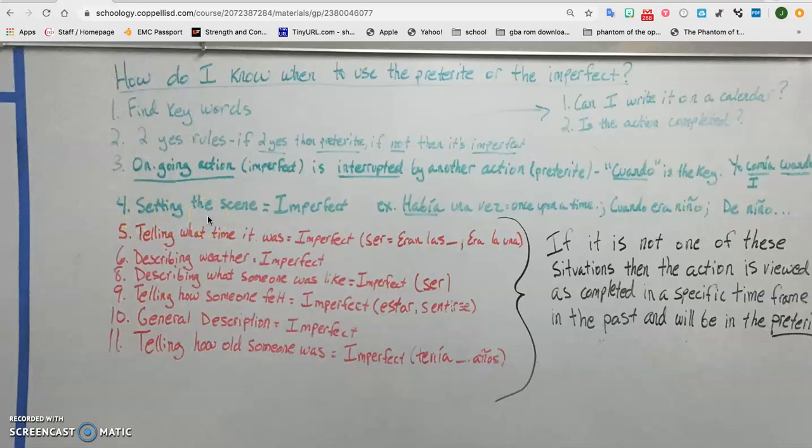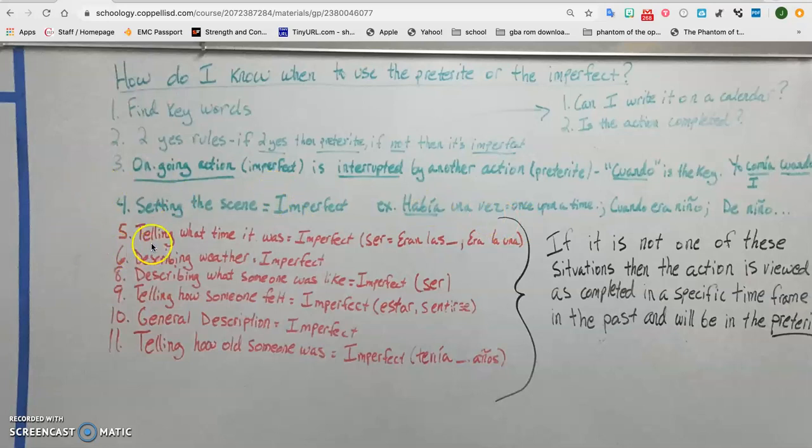We always use the imperfect to set a scene of our story, of what we're talking about, of something that happened, like había una vez, once upon a time. Cuando era niño, when I was a child. De niño, as a child. Okay? So all of these things kind of set the scene of a story that we're going to look at here in a minute.